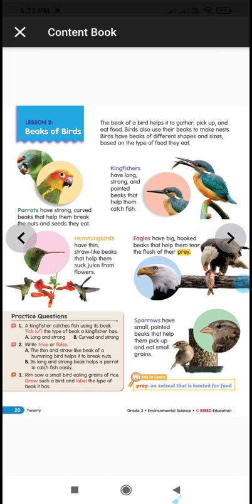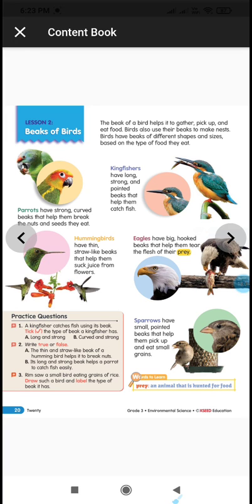And the last one, third question, why does a kingfisher have a long strong beak? You know that kingfisher eats fishes. So to catch the fishes, they have a long, strong and pointed beak. Understood, children? So complete these answers on page number 13.